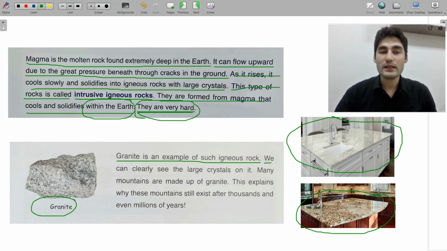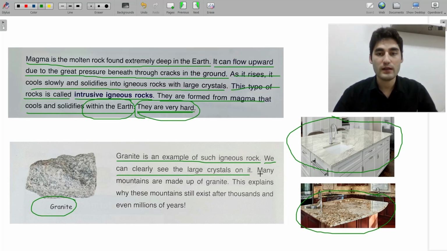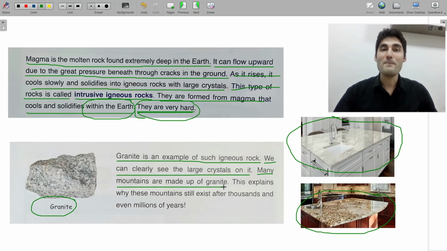We can clearly see the large crystals on it. Even over here, it looks like a crystal, right? Many mountains are made up of granite. Many mountains in the world are made up of granite.